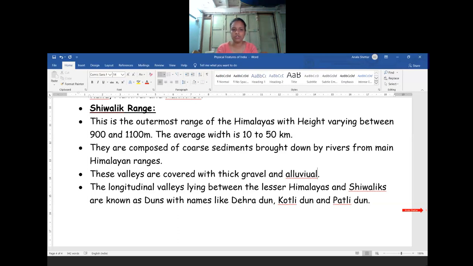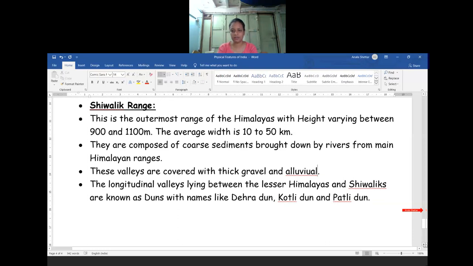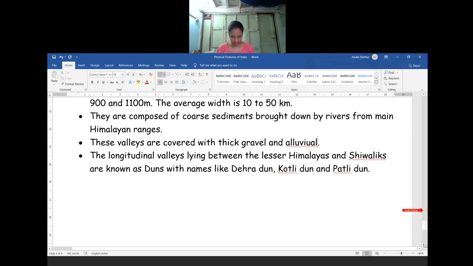They are composed of the cores of sediments brought down by the rivers from the main Himalayan ranges. So these valleys are covered with thick gravel and alluvial deposits. The longitudinal valleys lying between the Lesser Himalaya and the Shivalik are known as the dunes.